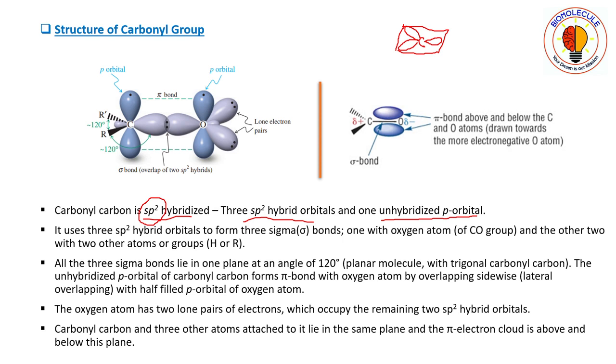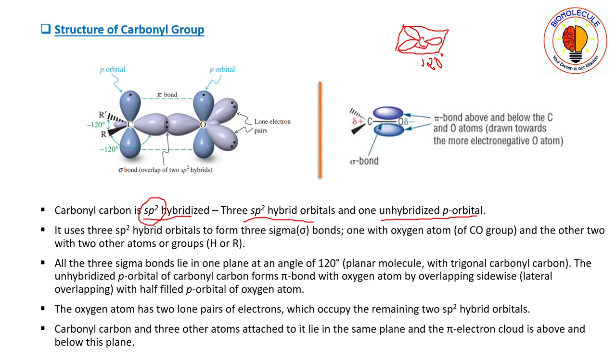See here, they are forming just like a triangle, the orbitals are just like a triangle, and the bond angle will be 120 degrees. Here the three orbitals lie in one plane, that is, in the plane of the paper. They are forming a triangle, that is why trigonal. These three orbitals are in the same plane of the paper, so that is why they are planar.